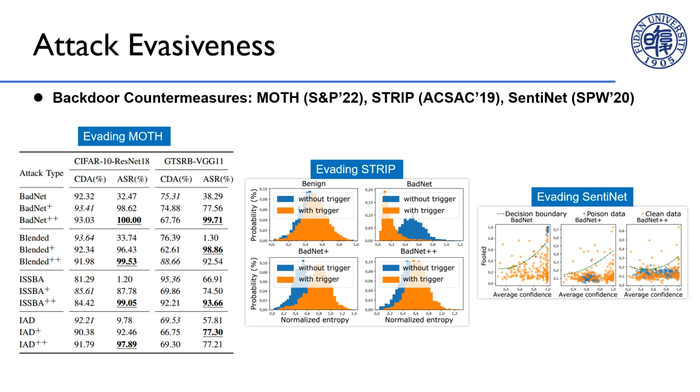Strip is a data-level detection algorithm that uses entropy to determine whether samples carry triggers. Sentinet employs attribution techniques to reveal regions within samples that significantly impact classification results, thereby identifying the presence of triggers. Experimental results indicate that backdoors crafted with Belt have the capability to evade these defenses, which would otherwise detect or eliminate them.